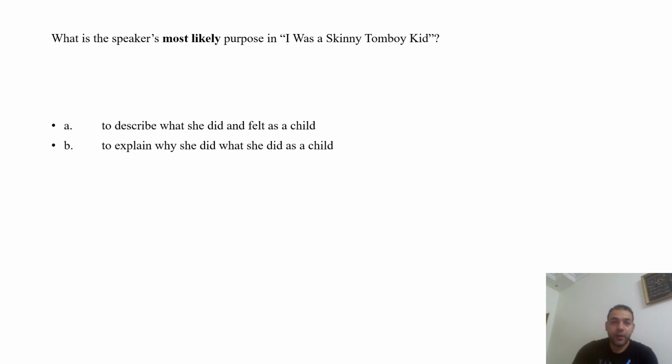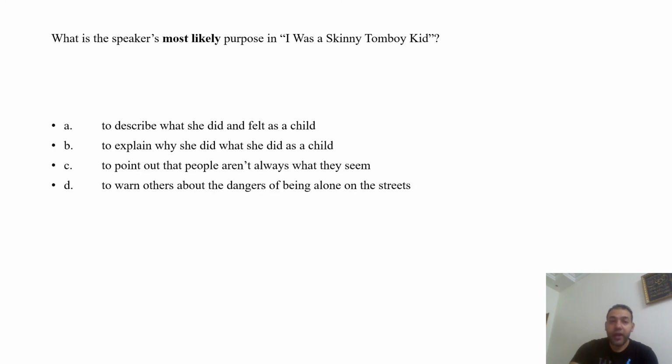Look here with me. I have a question. What is the speaker's most likely purpose in I Was a Skinny Tomboy Kid? To describe what she did and felt as a child, to explain why she did what she did as a child, to point out that people aren't always what they seem, to warn others about the dangers of being alone on the streets. I need you to take your time to think of the answer. Yes? You're right. To describe what she did and felt as a child. Excellent.